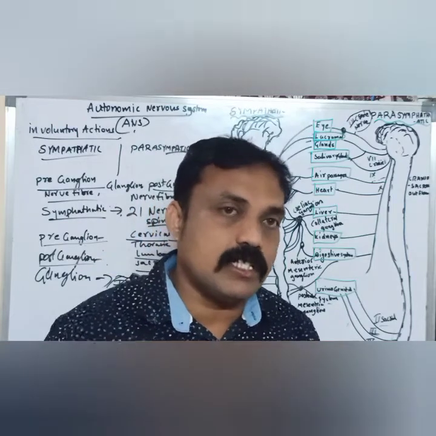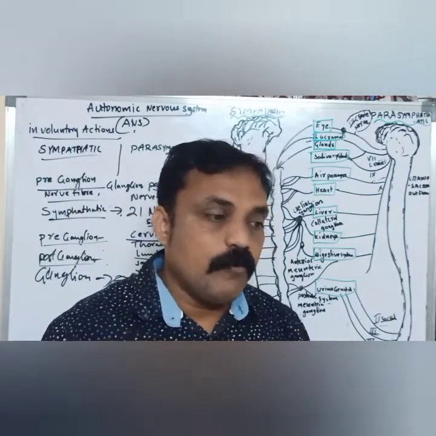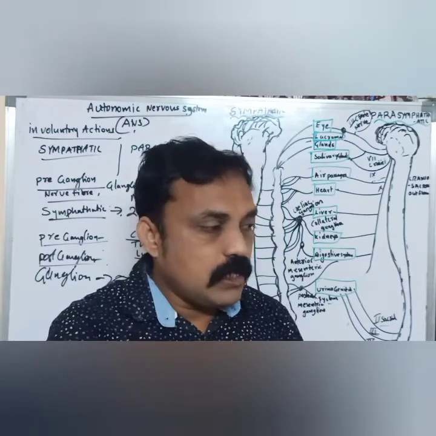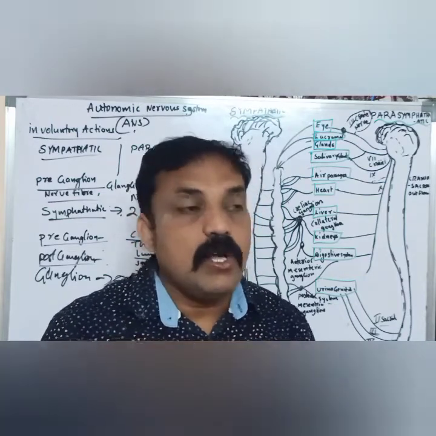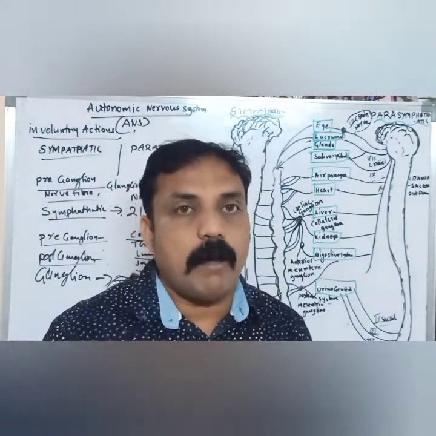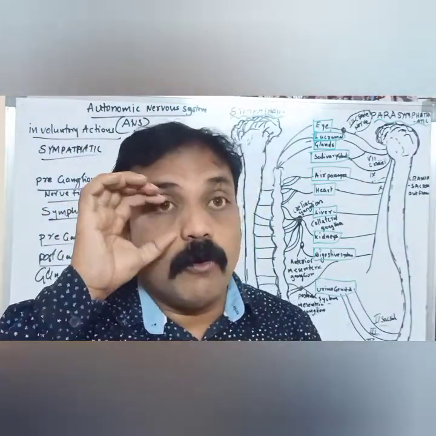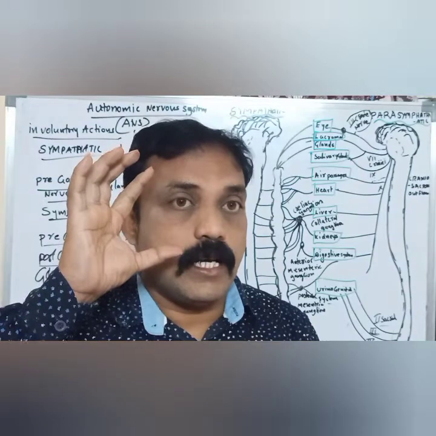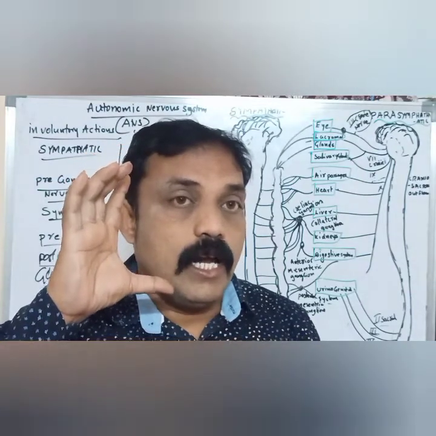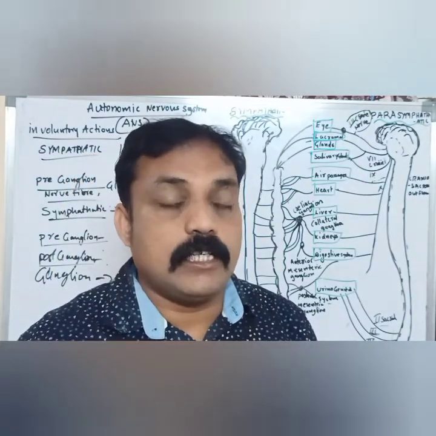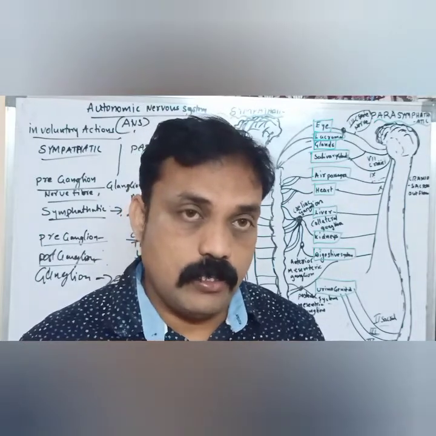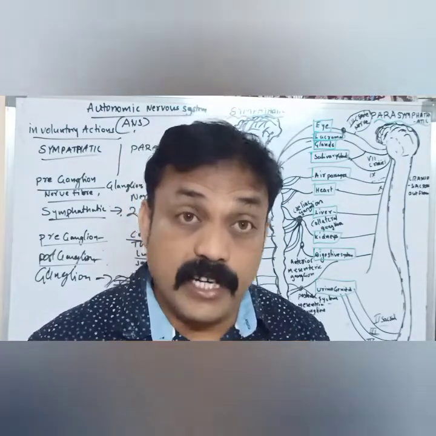What changes occur in our body? When we are afraid of something, like seeing a snake nearby, our iris size increases, our blood circulation goes on very fast, and the respiratory rate also increases.